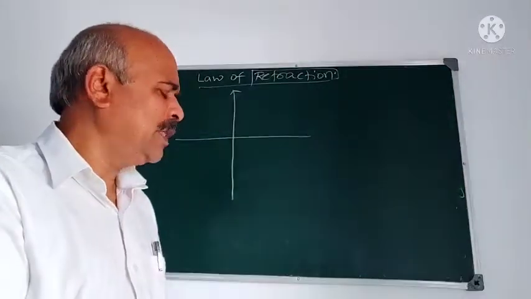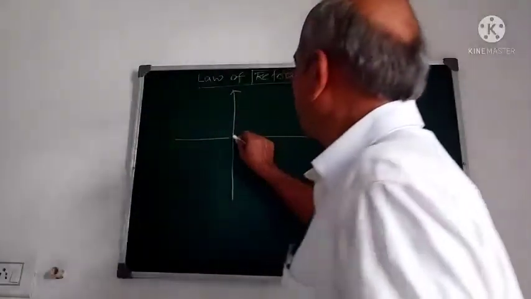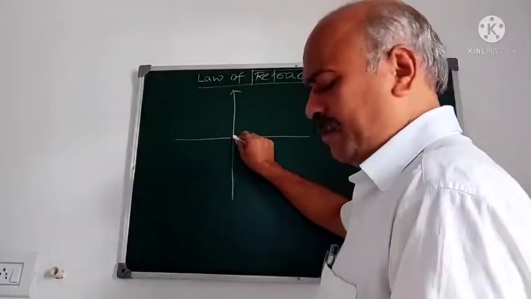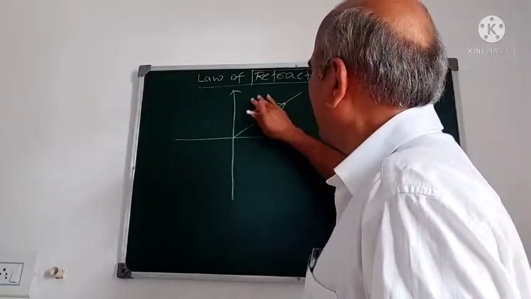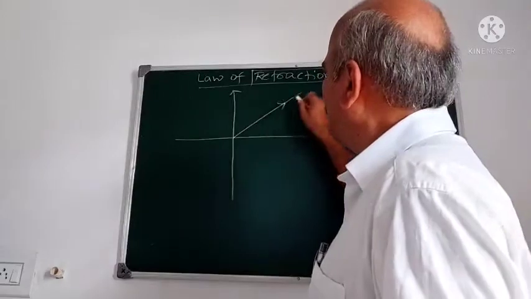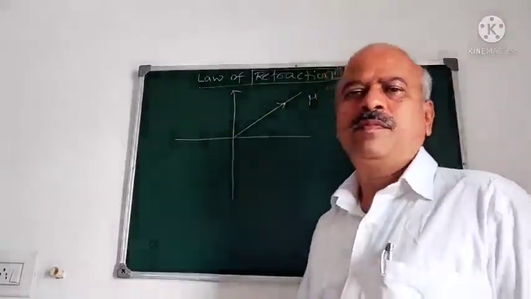What is angle of incidence? Suppose the light ray is incident; this is one medium, this is another medium. We take one as vacuum, and the second medium is a medium with refractive index mu.